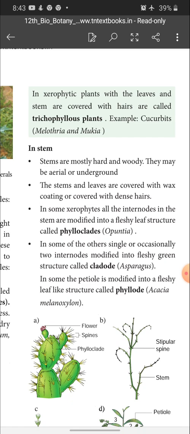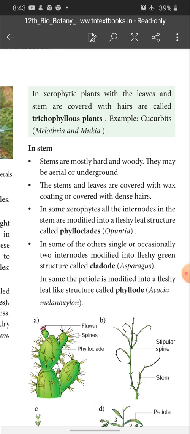In some others, a single or occasionally two internodes are modified into a fleshy green structure called cladode, for example asparagus. In some, the petiole is modified into a fleshy leaf-like structure called phyllode.